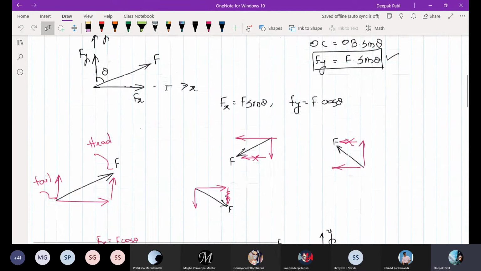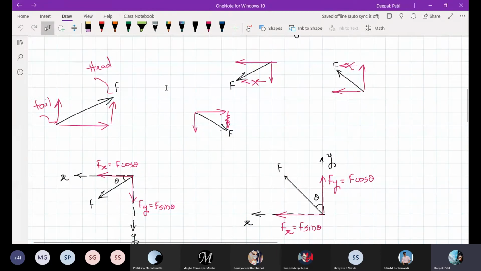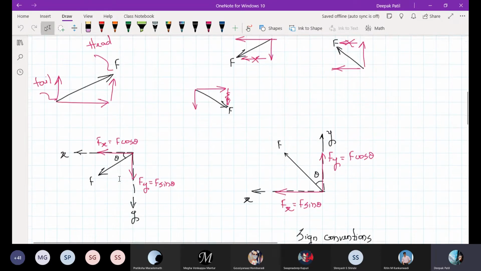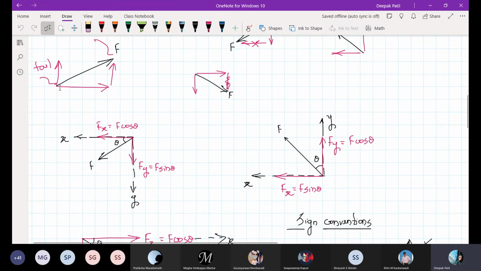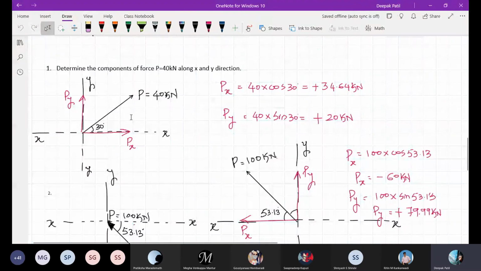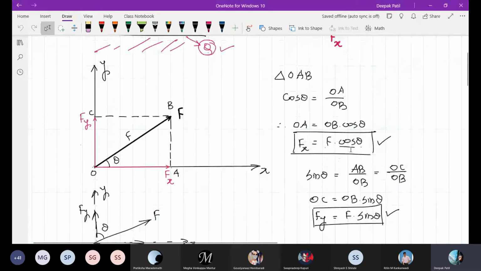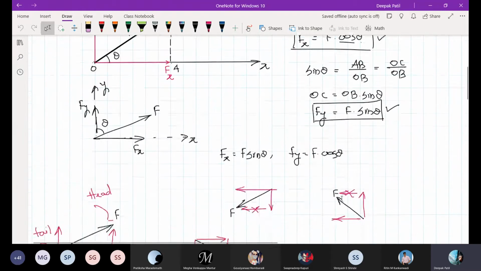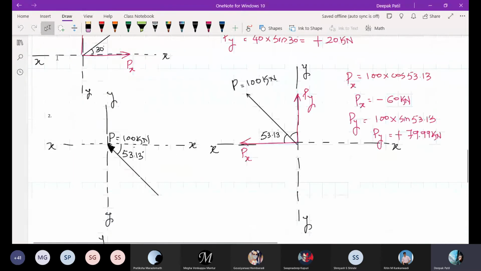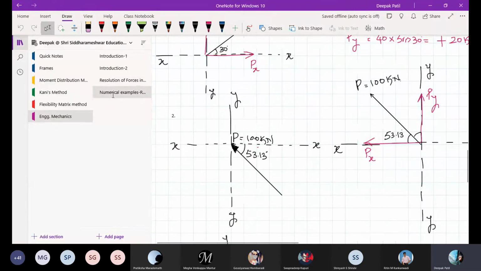If you resolve a force into two mutually perpendicular forces, such forces are called rectangular components. We have also learned how to find the magnitude of the components, that is Fx and Fy, F cos theta and F sin theta, where you should use cos and where the term sine will come, everything in the resolution of forces.